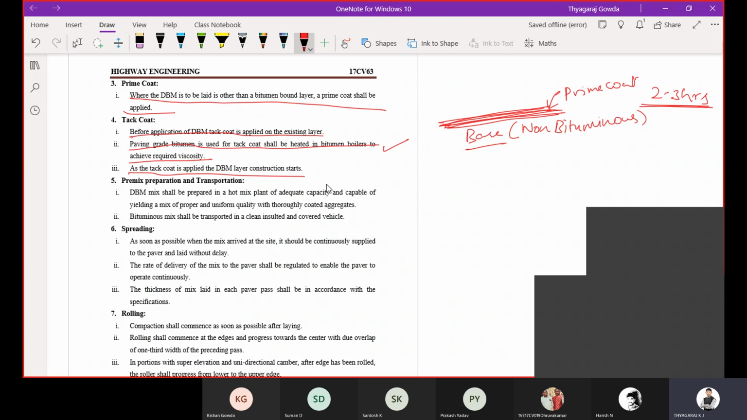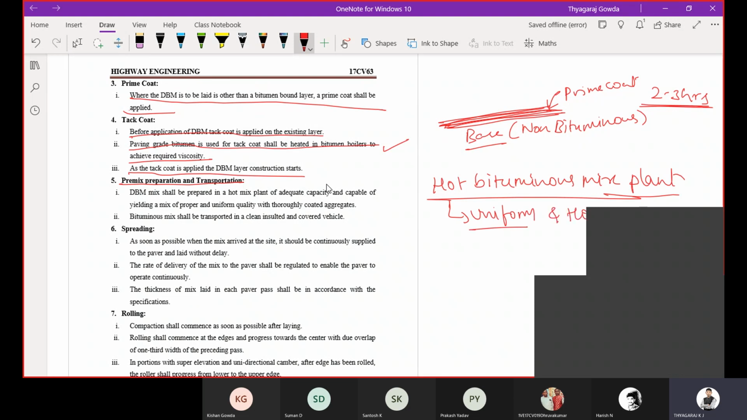This is the third step and fourth step. After preparing, you are going to apply prime coat. After prime coat, you are going to apply the tack coat. Then comes the premix preparation and transportation. It should be properly and uniformly mixed in the hot bituminous mix plant. Remember, the DBM mix should be a uniform and homogeneous mix.